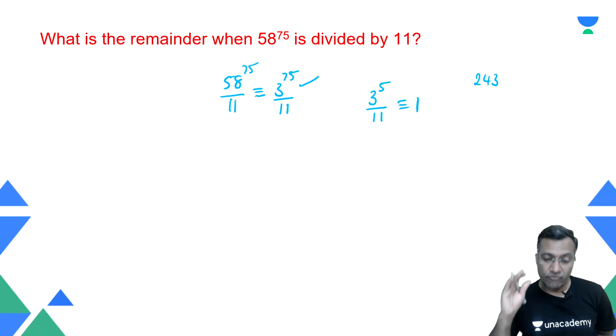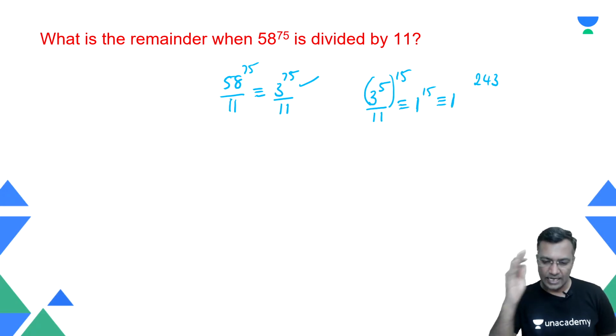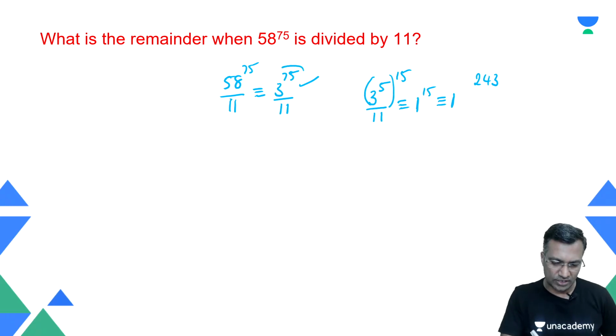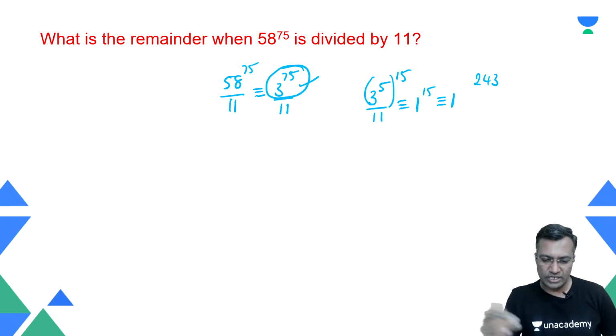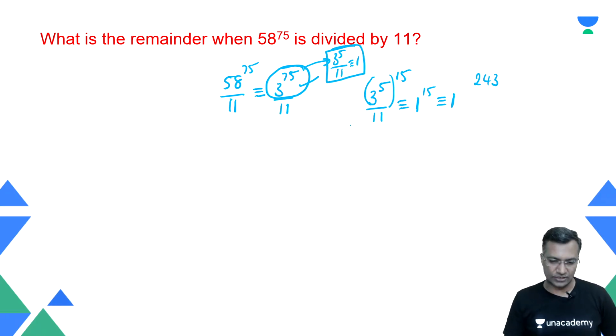All right, 3 raised to power 5 when divided by 11, the remainder is 1. 75 means I need to do this about 15 times. So therefore 1 raised to power 15, the remainder is nothing but 1. What I'm trying to say is, the preferred remainder, sometimes you may get it at stage 1. So stage 1, this was the output. But now you look at this stage 1 and then you regroup this 3 power 5, when divided by 11, the remainder becomes 1. You get this preferred remainder at the second stage and then regroup at the second stage, right?